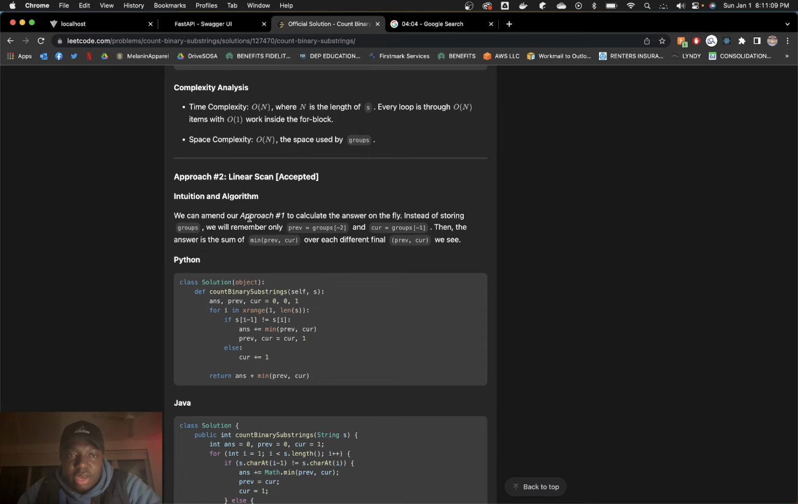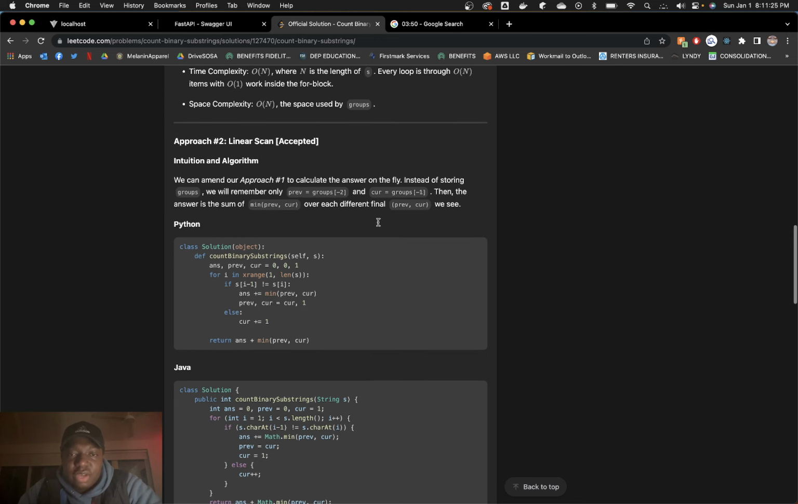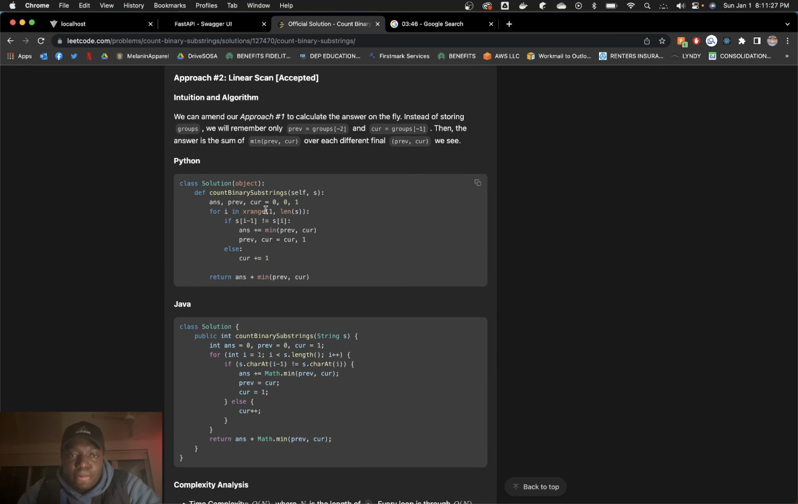Linear scan. We can amend our approach 1 to calculate the answer on the fly. Instead of storing groups, we remember only prev groups minus 2 and cur groups minus 1. Then the answer will be the sum of min of prev and cur over each different final prev and cur we see. Answer, prev, cur: answer 0, prev 0, cur 1. For i in xrange 1, if s of i minus 1 equals s of i, cur plus one, otherwise answer plus min of prev and cur.